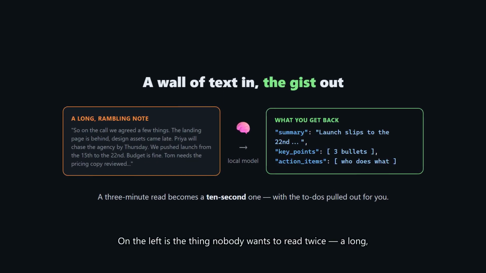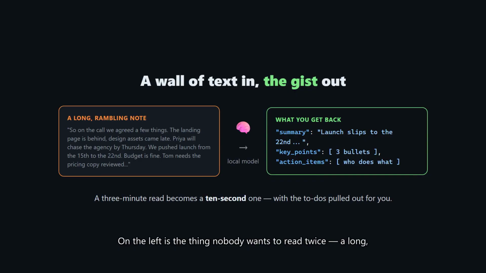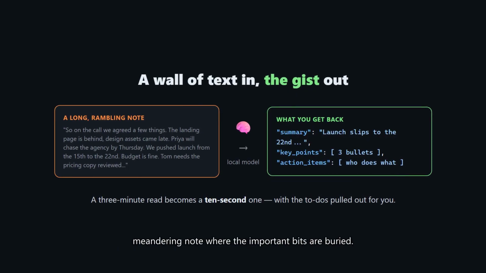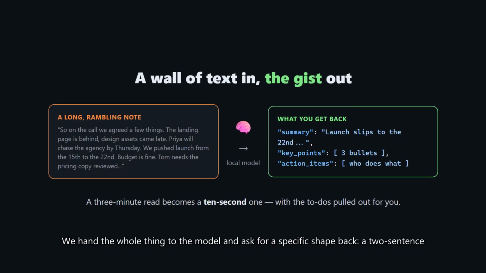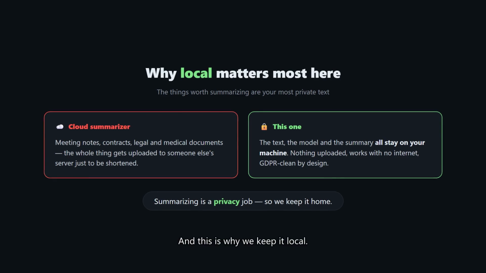On the left is the thing nobody wants to read twice, a long, meandering set of notes where the important bits are buried. We hand the whole thing to the model and ask for a specific shape back, a 2-sentence summary, a few key points, and the actions. So a 3-minute read becomes a 10-second one, and the things that actually need doing get pulled out for you instead of getting lost. And this is why we keep it local.